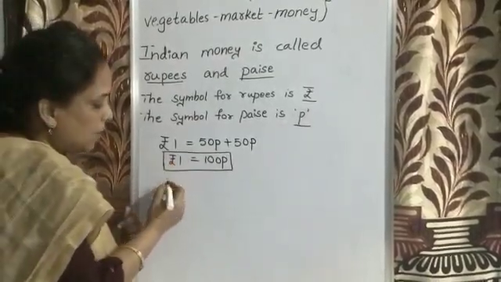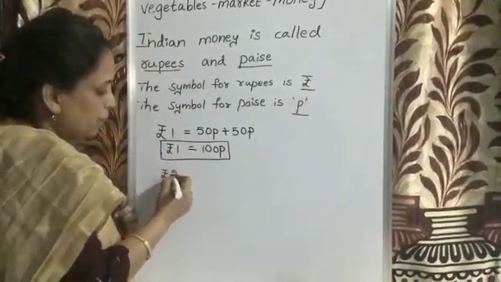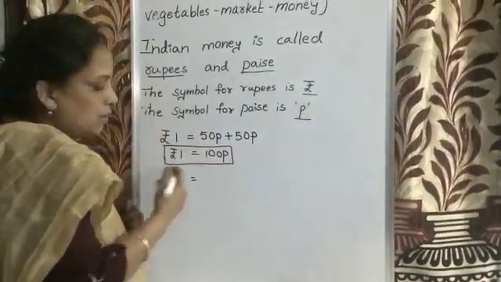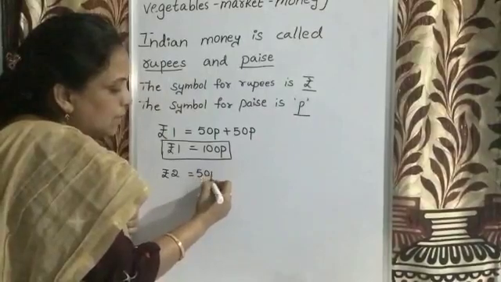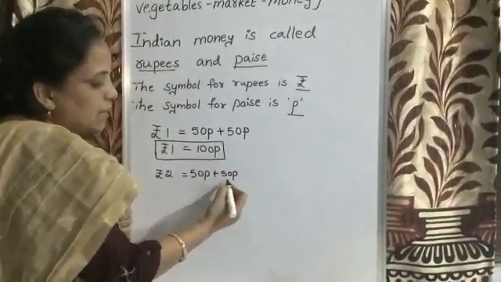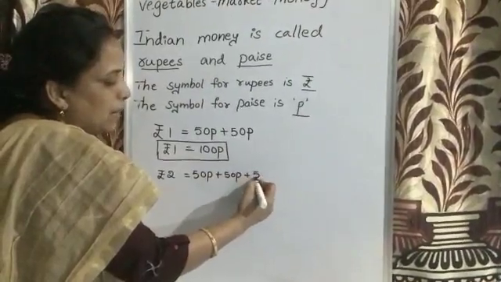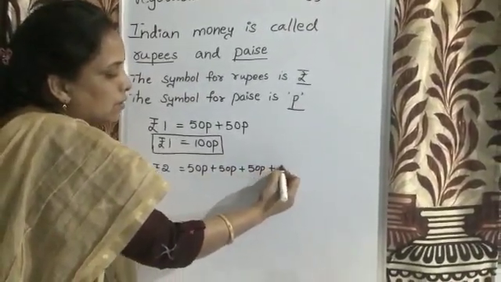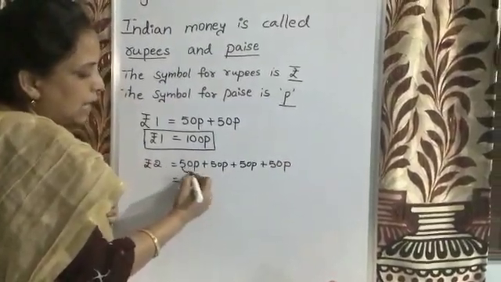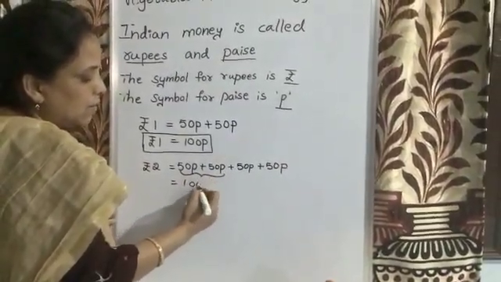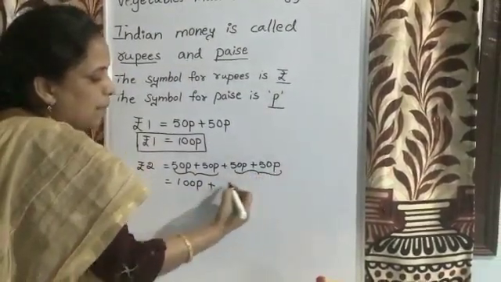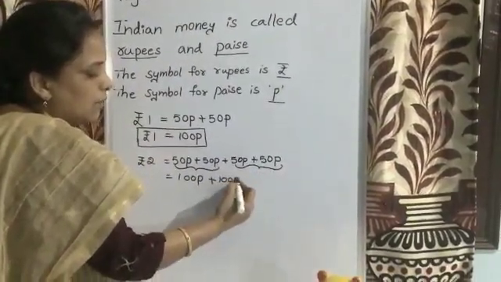Now coming to rupees 2, shall we see how many 50 paisas are used for 2 rupees? We will see, children. This 50 paisa plus 50 paisa plus 50 paisa plus 50 paisa. If you add these two, you will get 100 paisa, and these two also make 100 paisa.